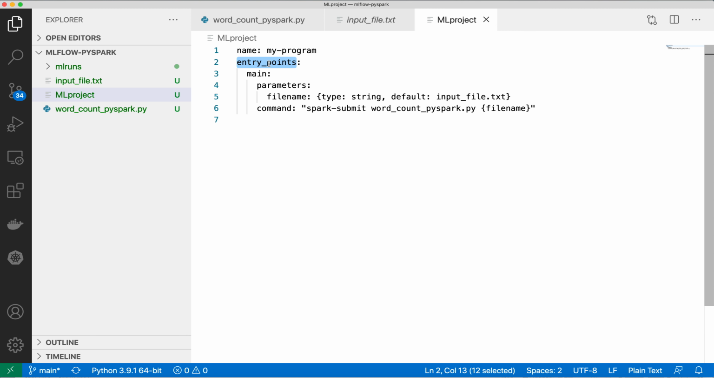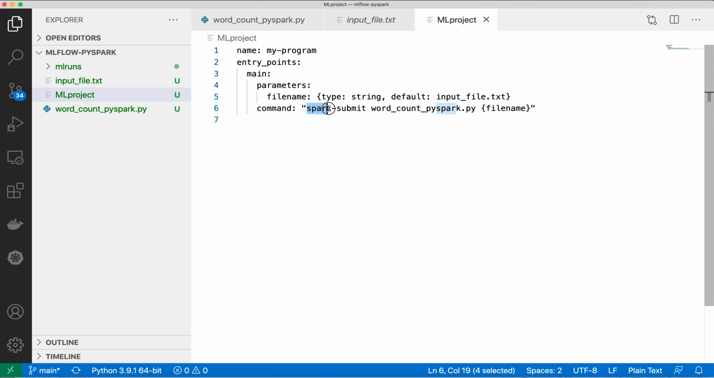Then the next important point is what you want to run, and that is specified inside entry points. Inside entry points, MLflow will always run the main entry point. So whatever you want to invoke, you have to specify inside main. Main is the entry point which is called by default by the MLproject, and main is structured in such a way that you have to provide two things. One is parameters and the other one is command. Command is where you will specify how you want to run your project.